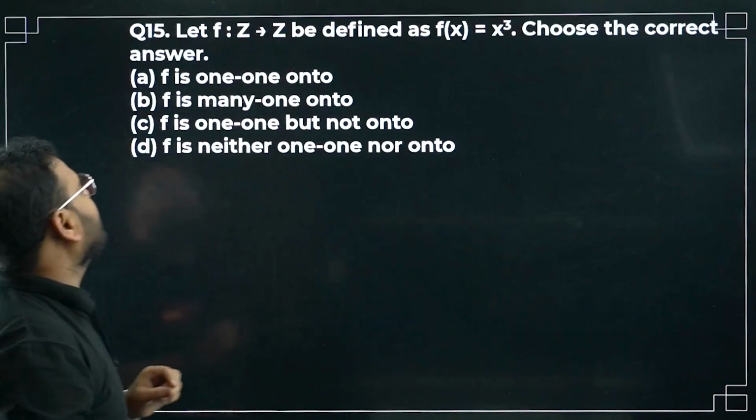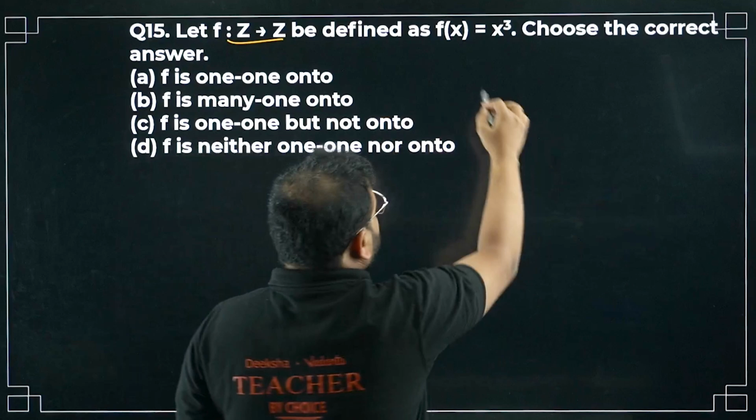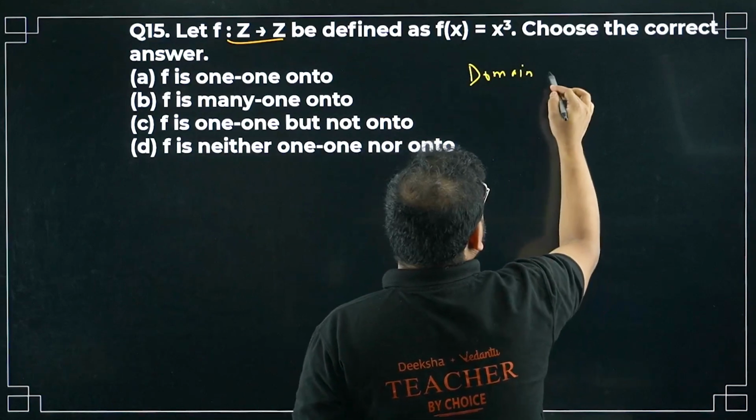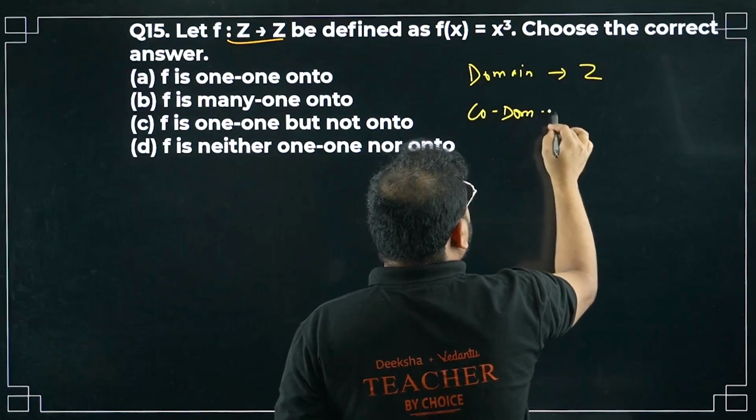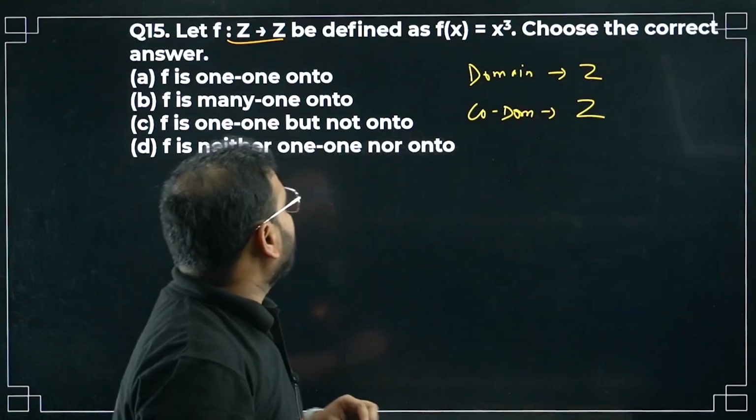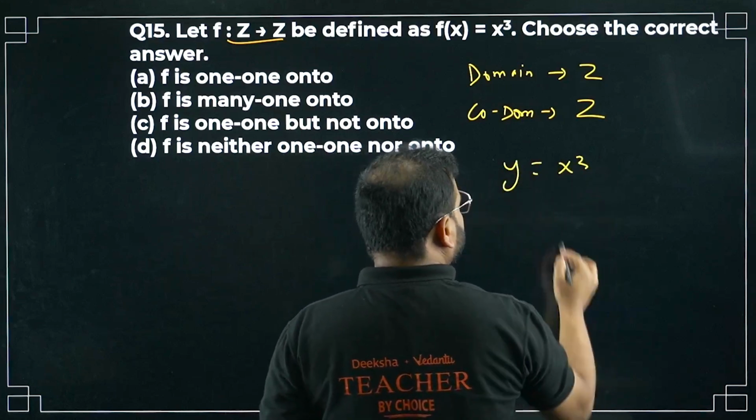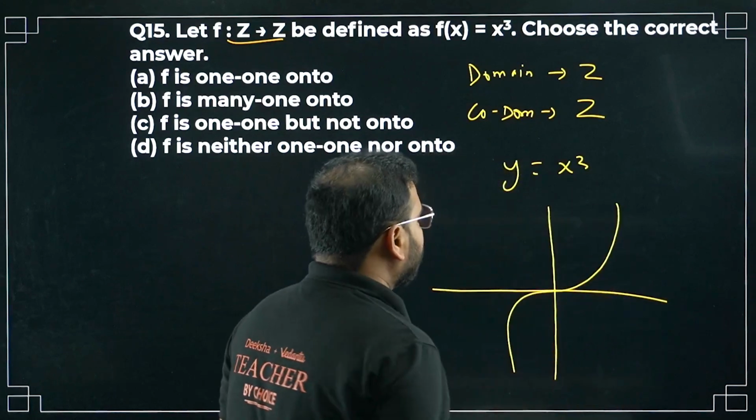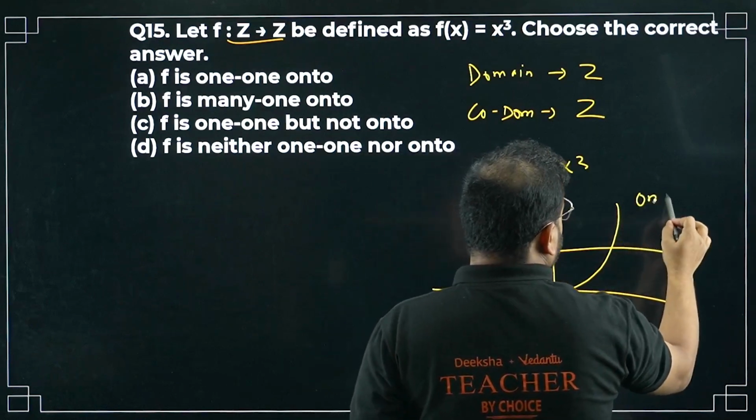Question number 15 now. Z to Z, again what is this? Integers. The domain is again integers and your codomain also integers. What are they asking? The function is given as y equals x cube. If you know this graph is like this, you'll get one-one only. One-one will be there.